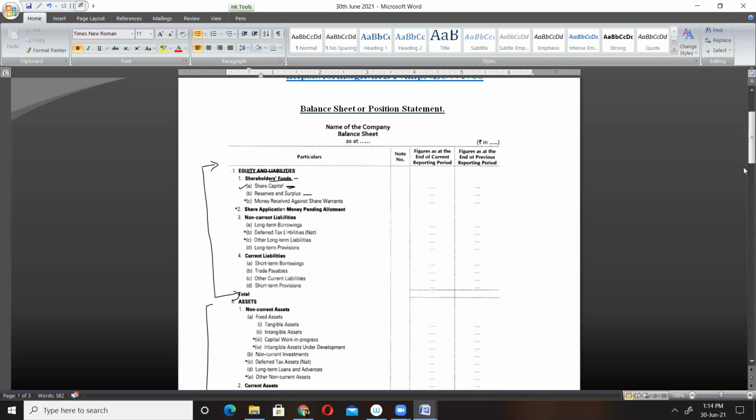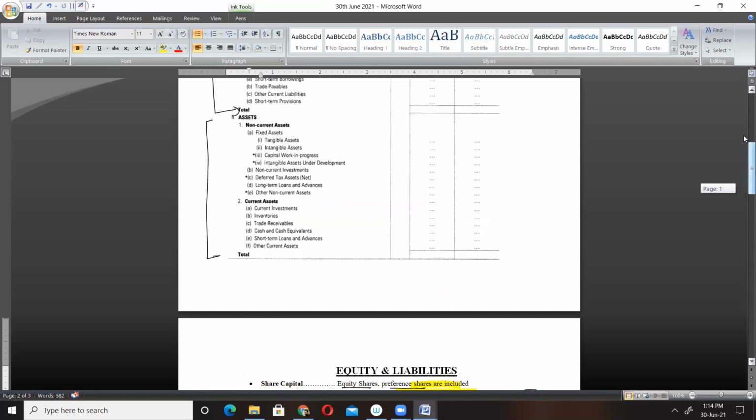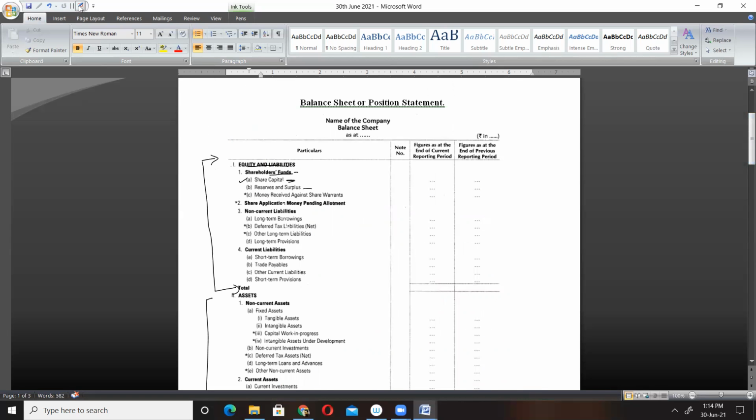Okay, so the correct option or the correct answer would be what? Reserve and surplus. So the heading under which general reserve or security stream reserve are shown or reflected is reserve and surplus. Okay, so balance sheet is nothing but a statement where all the assets and liabilities of companies are reflected. Okay, A and B done.